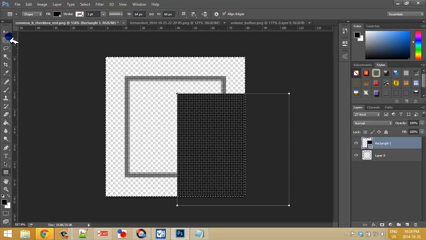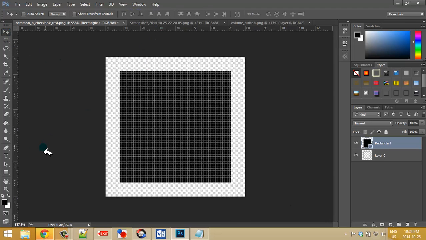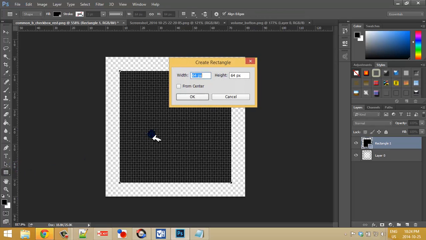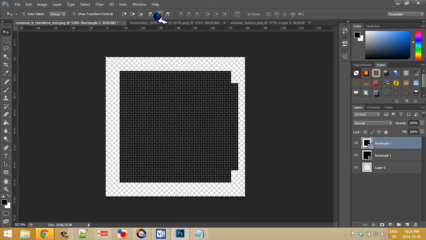And let's put that in the center. And we're going to make a smaller box. Let's make that 50. And we're going to put that in the center as well.